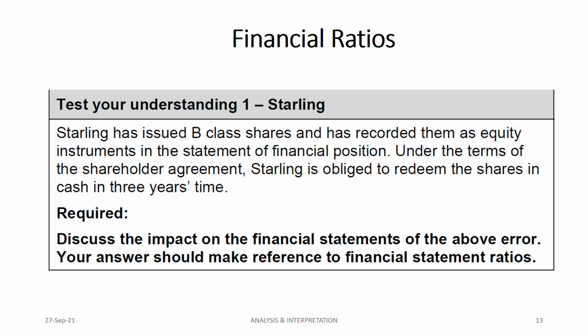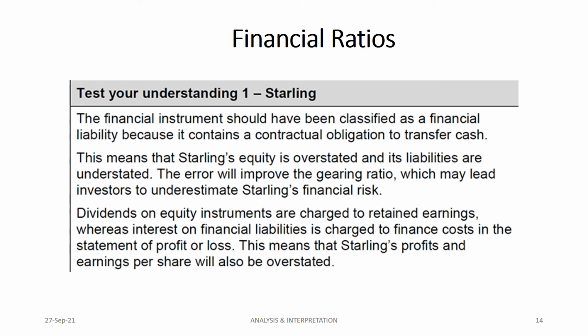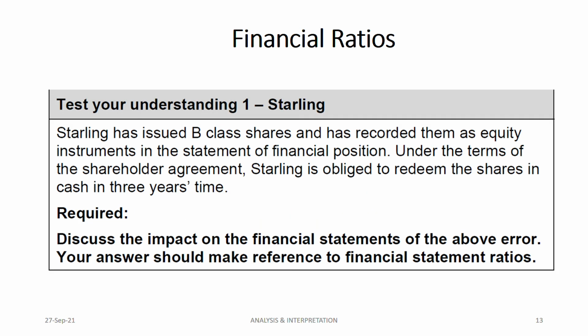Let's see the answer. The answer is very short. That's why I've copy pasted the answer. If it was some calculations, I would have written and shown you how to calculate. But this is just theory, so I've just copy pasted it. First of all, you have to understand, is it correct or not to classify this financial instrument as an equity instrument? If it's correct, then how will it affect the statement ratios? If it's not, then what are the changes that you need to make?